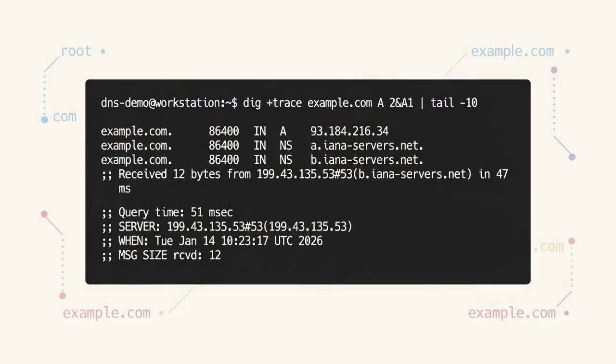Finally, we use dig +trace example.com to walk the full delegation path from the root name servers down to the authoritative server for example.com. Piping through tail -10 keeps the output focused on the final hop. This shows you the chain of trust. Root, TLD, and authoritative server, all collaborating to return the answer.